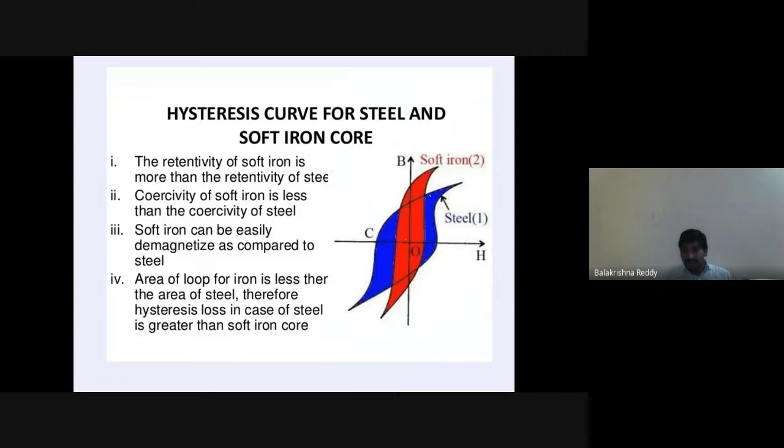But retentivity is less in the case of steel. In the iron, the magnetic properties and residual magnetism existence is more. That's why the vertical line is longer than for the steel. You can understand by comparison of these two.